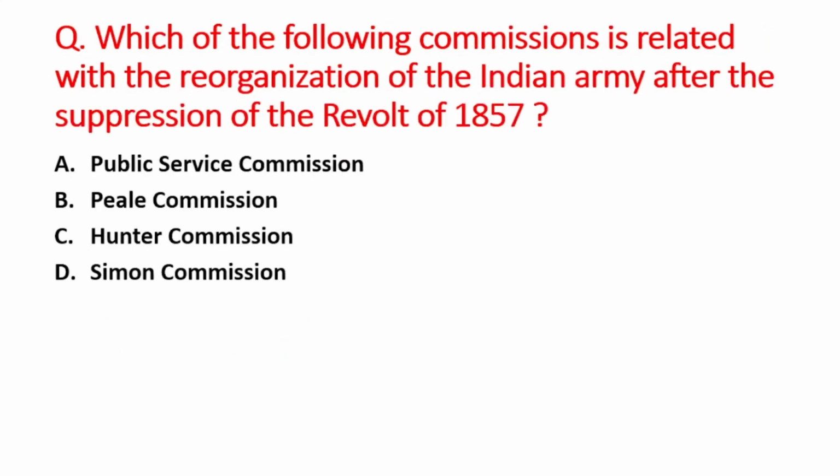Next question is which of the following commission is related with the reorganization of the Indian Army after the suppression of the revolt of 1857? A option is Public Service Commission, B is Piale Commission, C option is Hunter Commission, and D option is Simon Commission. The right answer is option B, that is Piale Commission.